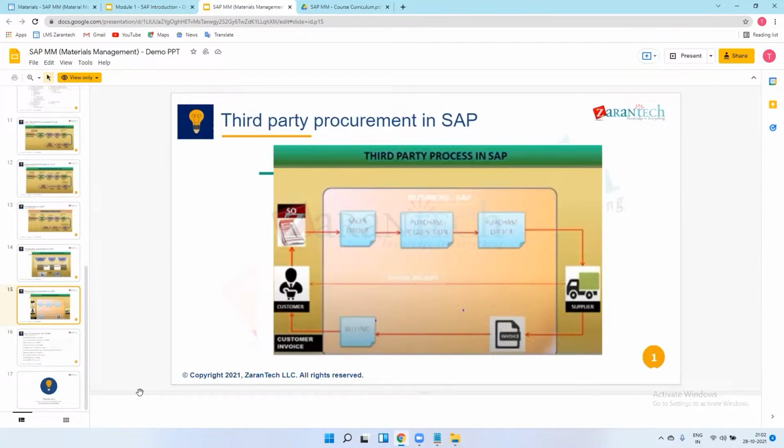So before processing payment to the XYZ vendor, we will subtract the turbo price which ABC sent earlier to XYZ. Because we have already paid the turbo price to ABC, and ABC has sent their turbo to XYZ. So out of the total engine price, we will subtract that turbo price. This is called the third party procurement and payment process.